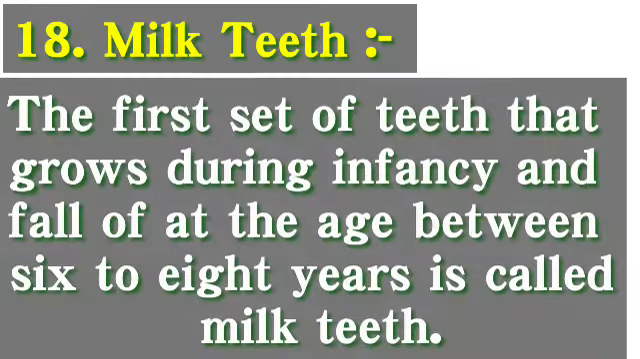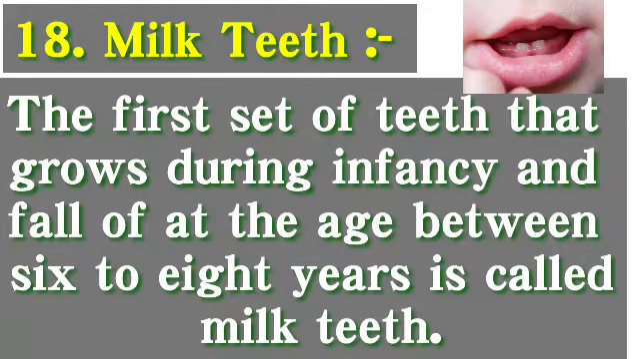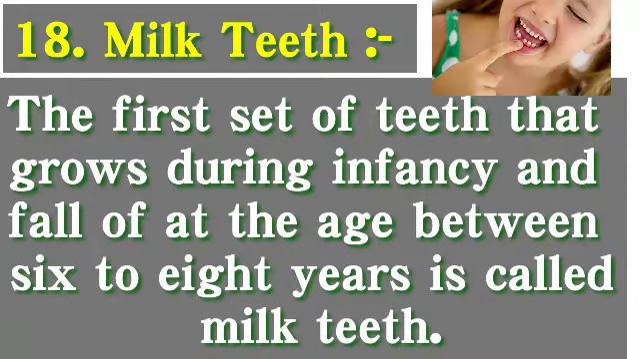Next keyword is milk teeth. The first set of teeth that grows during infancy and falls off at the age between 6 to 8 years is called milk teeth. So after falling off of milk teeth, permanent teeth grow, and these milk teeth one by one fall off between the age of 6 to 8 years.